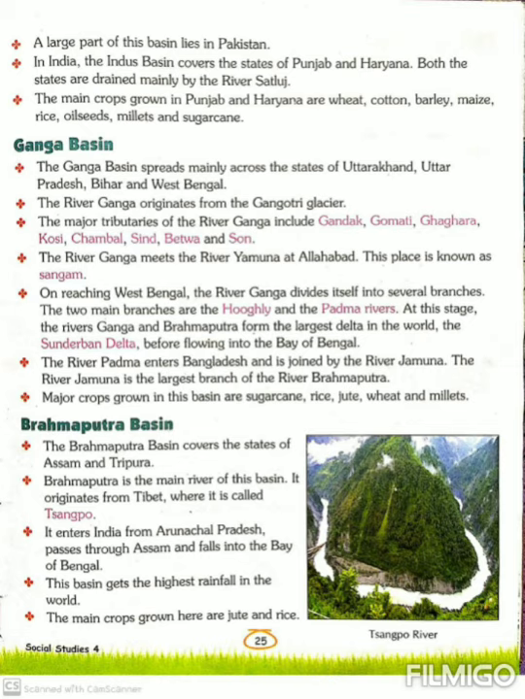There are 3 basins: Indus, Ganga and Brahmaputra. But in the Brahmaputra basin, there is the highest rainfall. This basin gets the highest rainfall in the world. The main crops grown here are jute and rice.